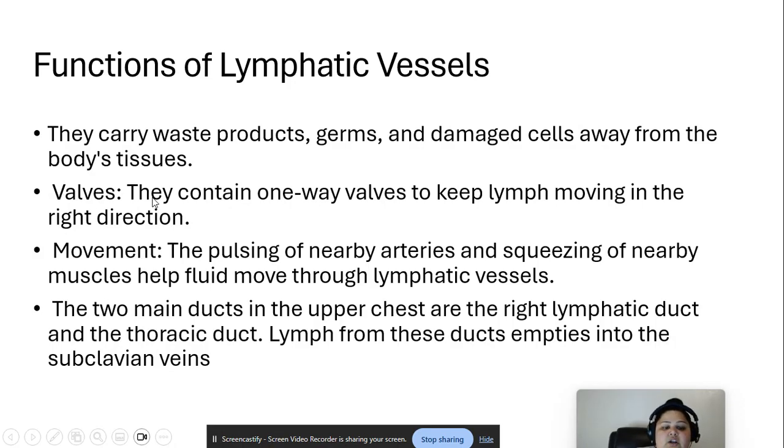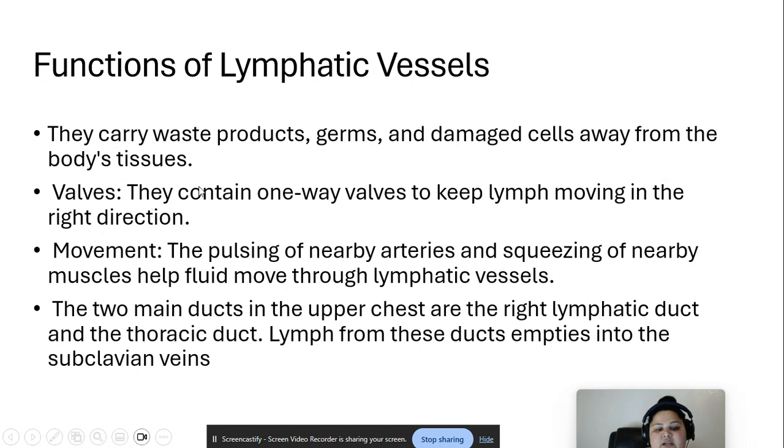Valves are a very important part. They contain one-way valves to keep lymph moving in the right direction. The two main ducts in the upper chest are the right lymphatic duct and the thoracic duct. Thoracic duct is the left thoracic duct. Okay? Lymph from these ducts empties into subclavian veins.